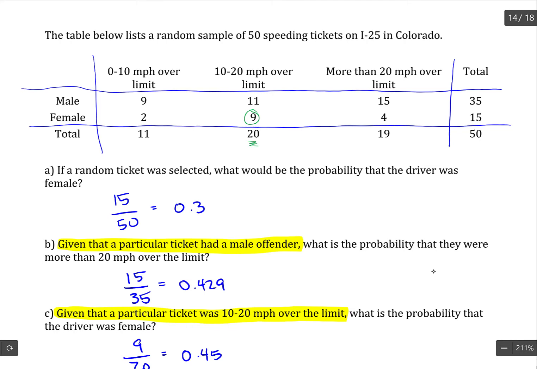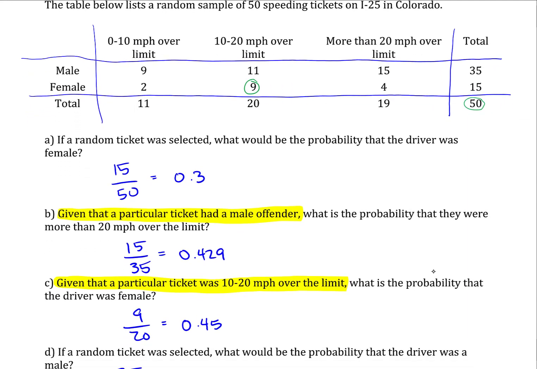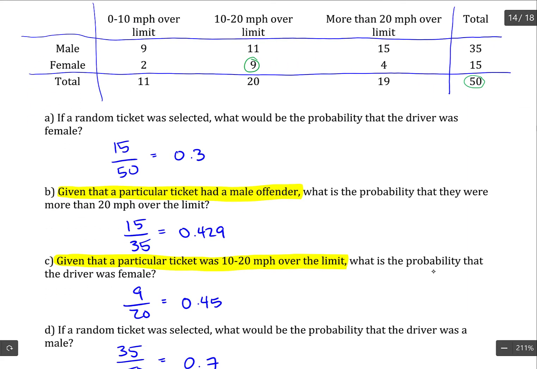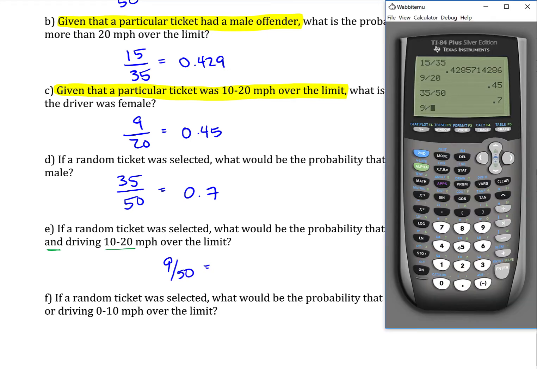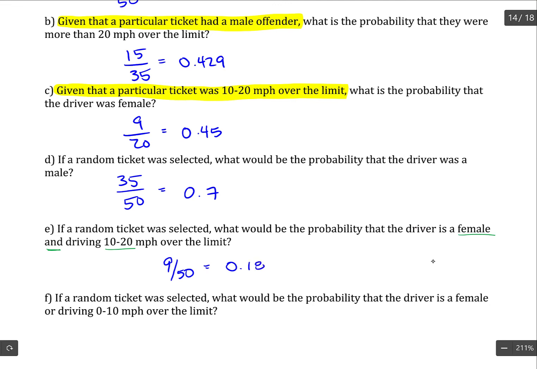But it's not over 20 because this isn't a given probability. This is over the entire table because "and" probabilities, you're still over the entire population for the table. Given probabilities is when you have a reduced population to work with. So 9 over 50. And 9 over 50 gives us 0.18.